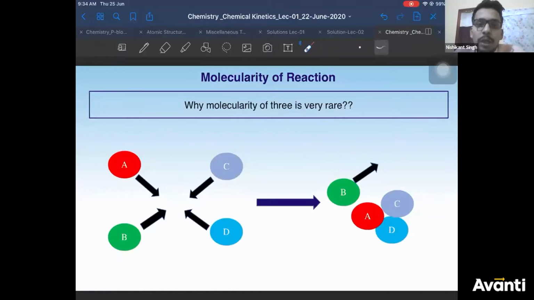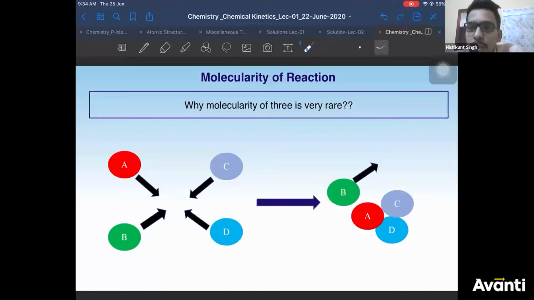So I hope this point is clear, that order, in fact, order is also very rare, but order we can't comment because it depends upon mechanism of the reaction. But molecularity greater than 3 is very, very rare, right? I hope it is clear, guys. All right. Yes, any other doubt, guys?